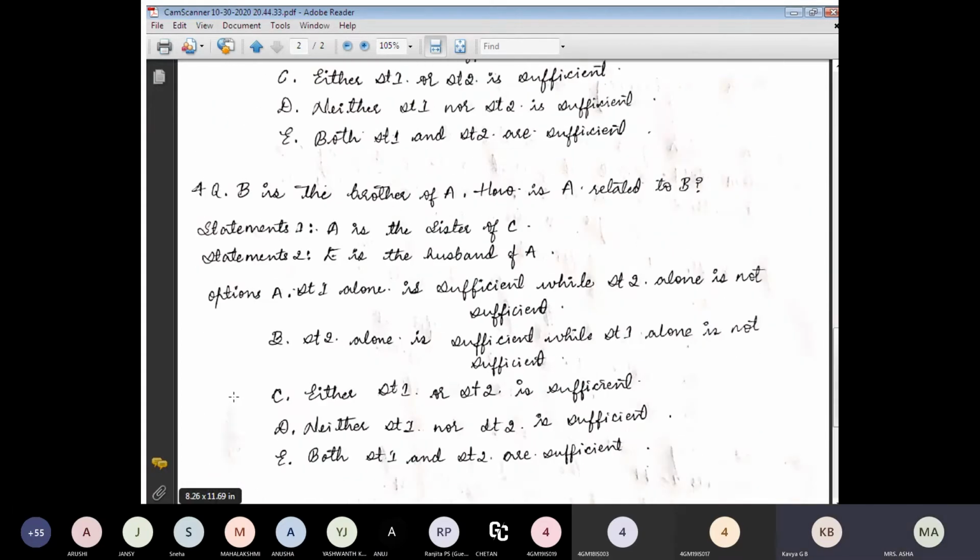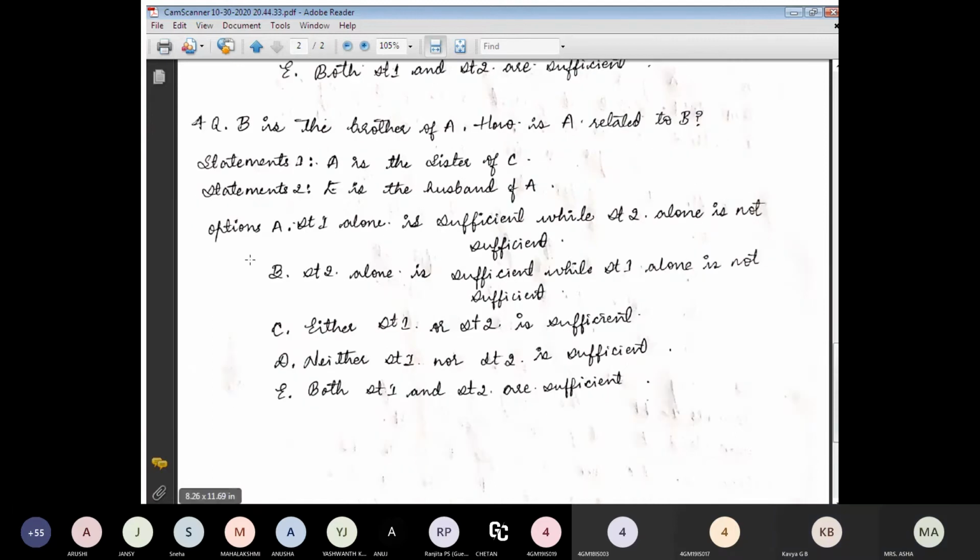Okay, for the fourth question, B is the brother of A. How is A related to B? They have given that B is a brother of A, and we have to know the relationship between A and B. We don't know whether A is female or male.